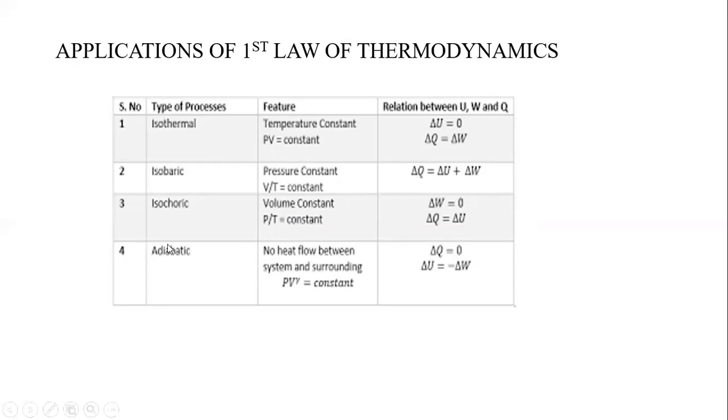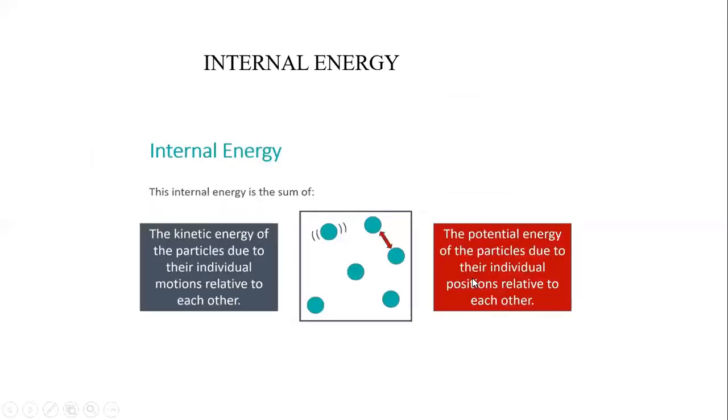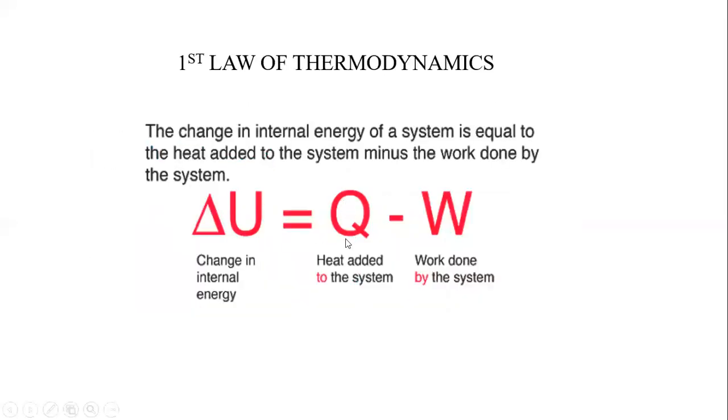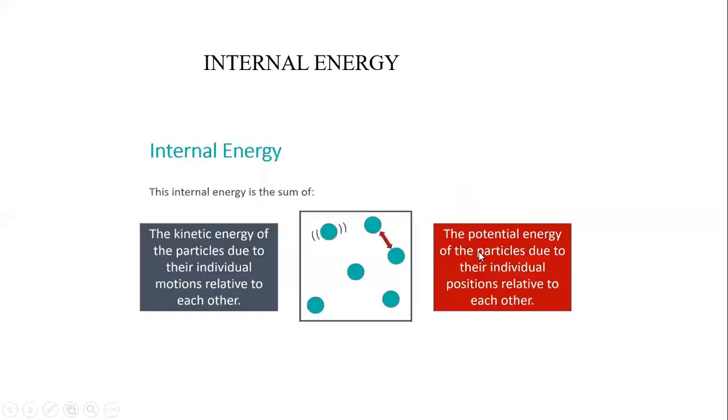The last one is the adiabatic process. In this process, no heat flows between the system and the surroundings. No heat flows, so delta Q will be 0 and delta U equals minus delta W. How? Delta Q equals 0, so this term becomes 0. So delta U equals minus delta W.